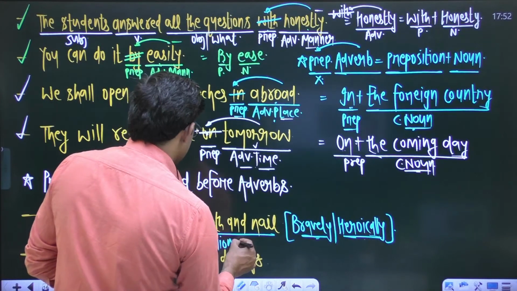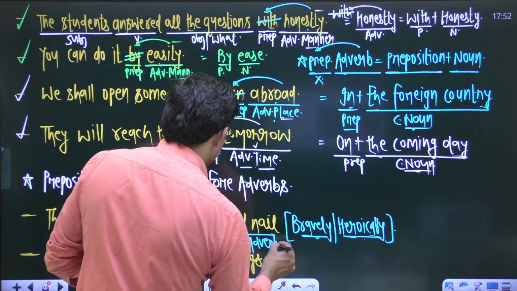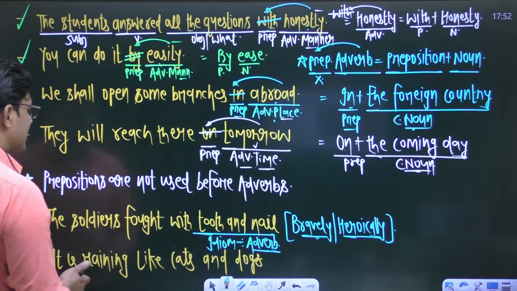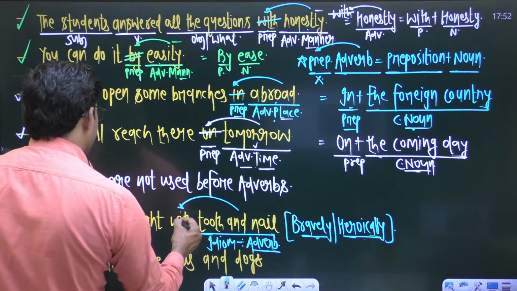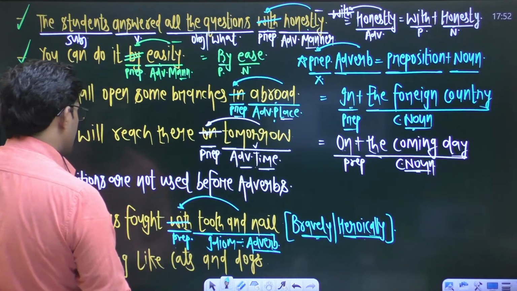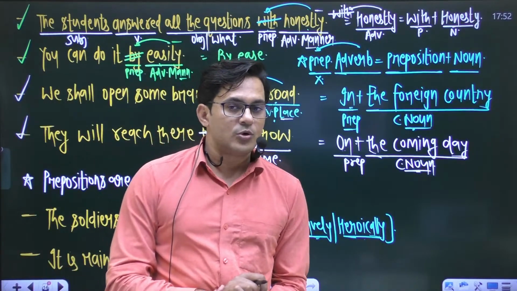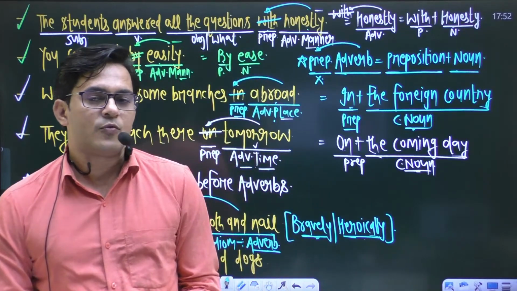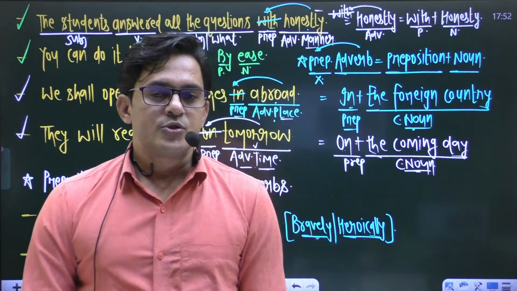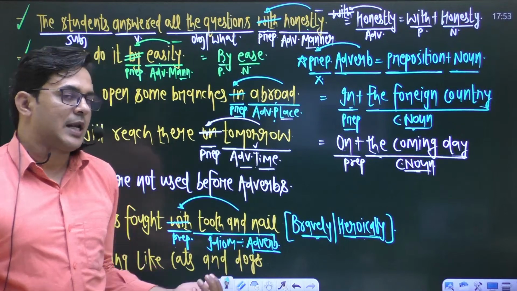It means this idiom also acts as an adverb. And as we have learned, adverbs are never preceded by any preposition. So drop the preposition "with" before "tooth and nail", because the meaning of tooth and nail is bravely or heroically. So drop the preposition before that particular adverb, right?